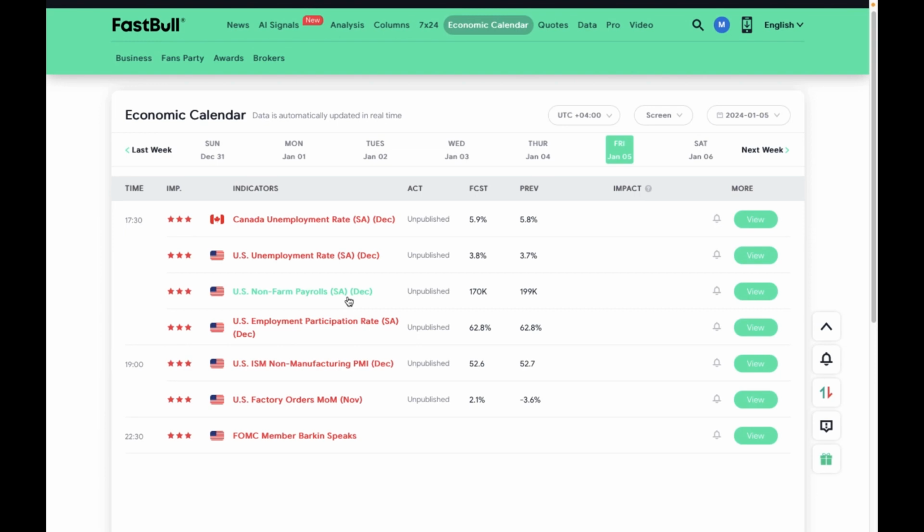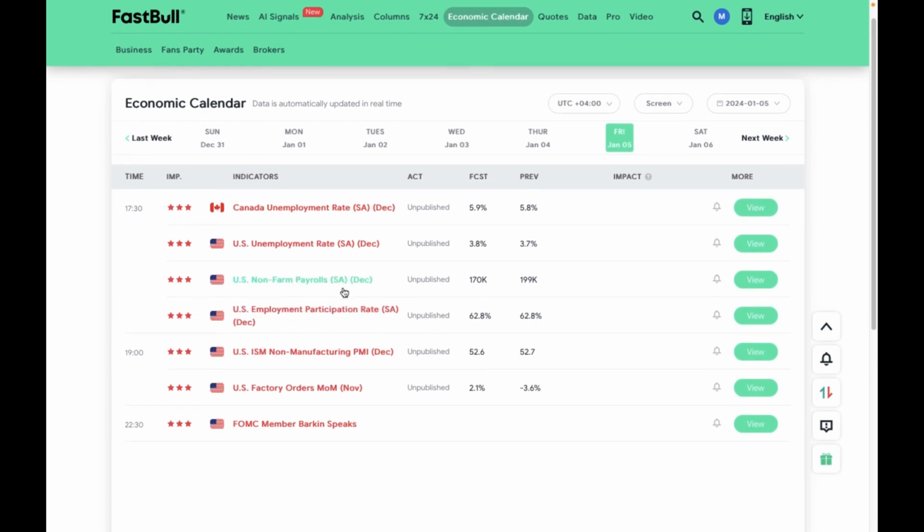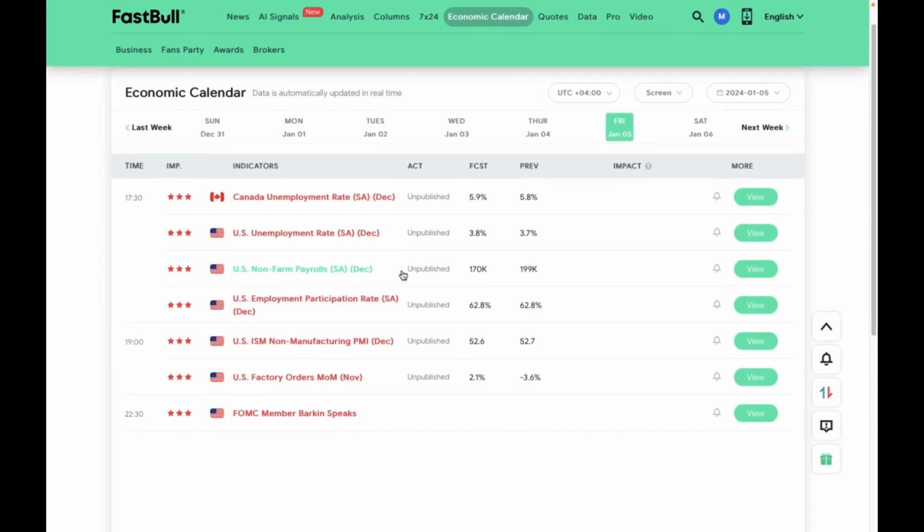That is the NFP, which presents us the data for the number of people employed in the past month, excluding the farming industry. If the news is released and the actual is higher than what we are expecting, then it's good news for the United States, which means a lot of people have been employed, indicating that the economy is doing well and jobs have been created, which is a leading indicator of consumer spending as well. So it's a very important news that is coming up.